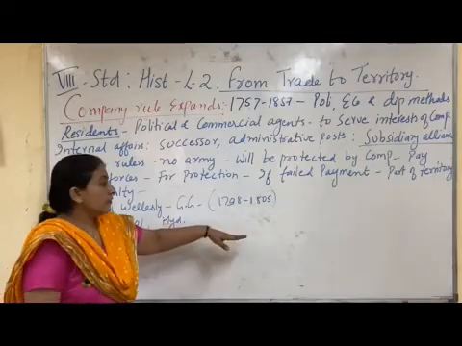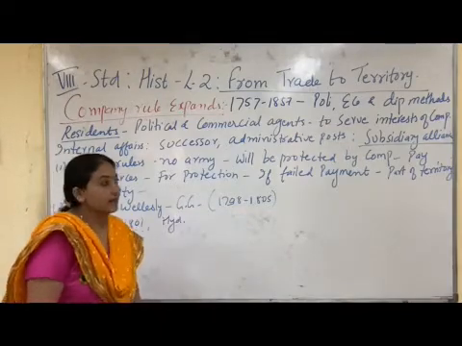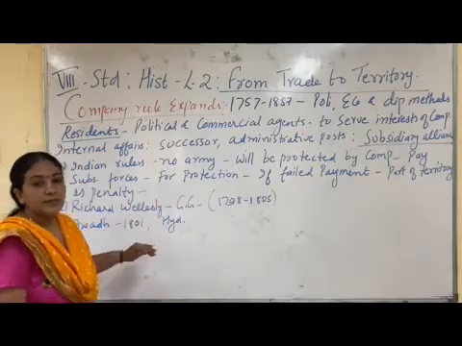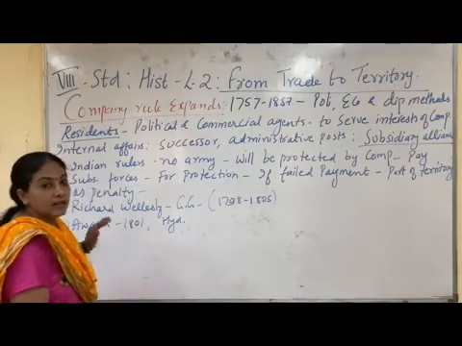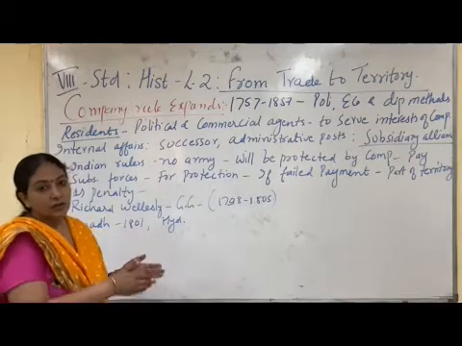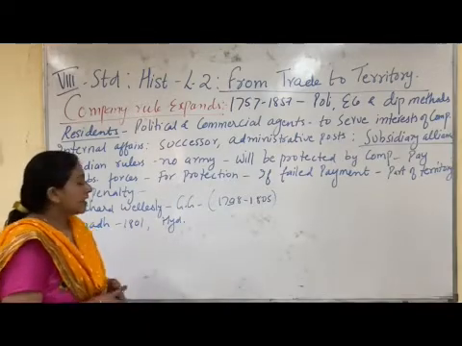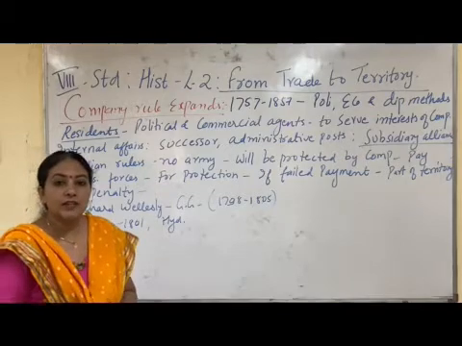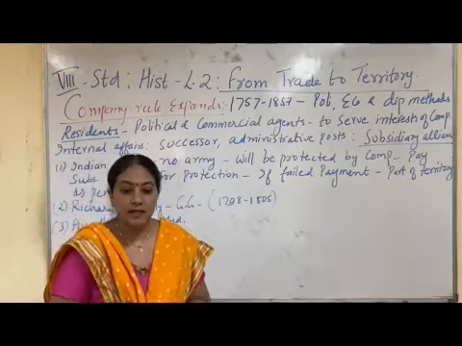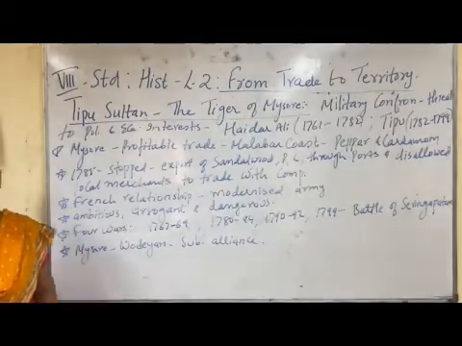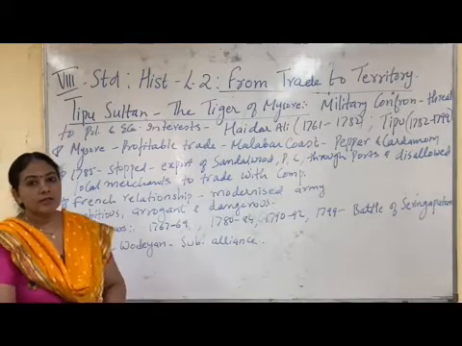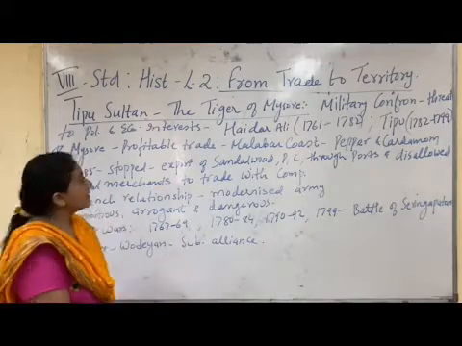He was the Governor General of India from 1798 to 1805. And through this process of subsidiary alliance, Awadh was annexed in the year 1801. A part of Awadh was already annexed, and Hyderabad was also one of the areas which was annexed by the British using subsidiary alliance.